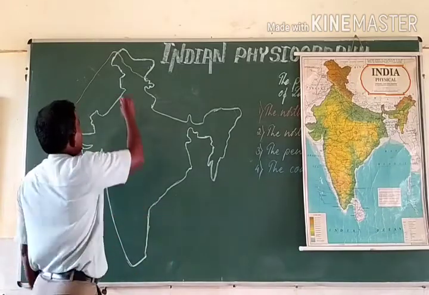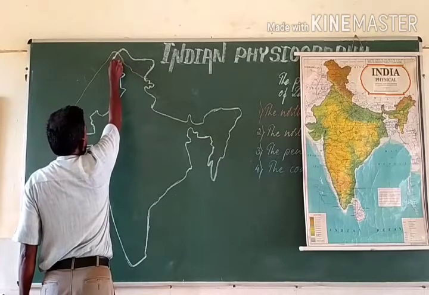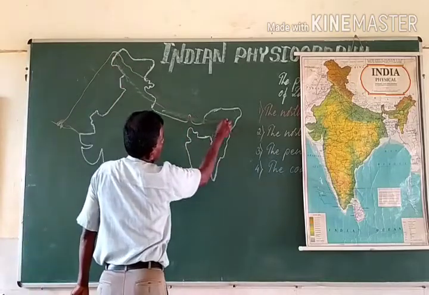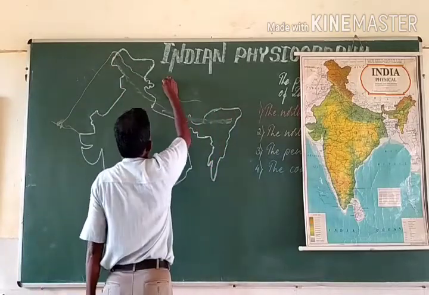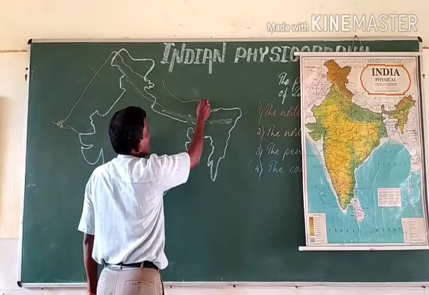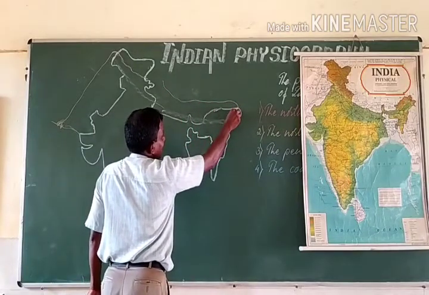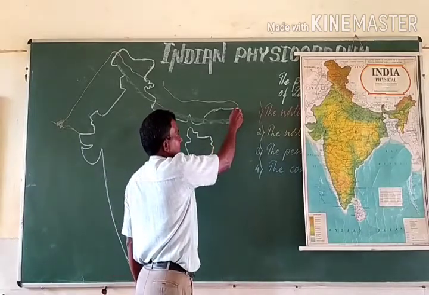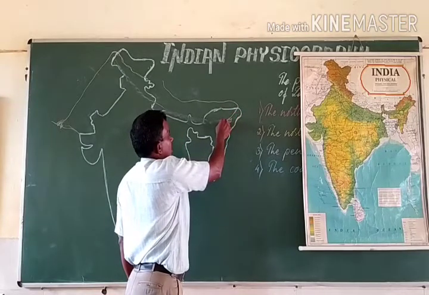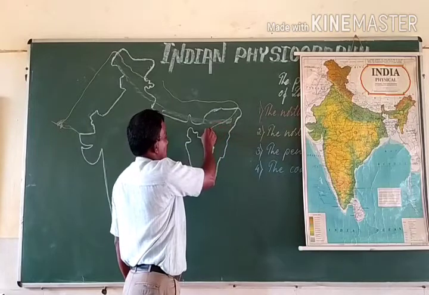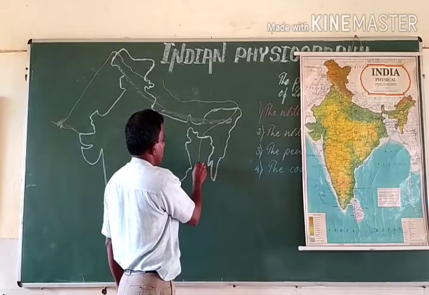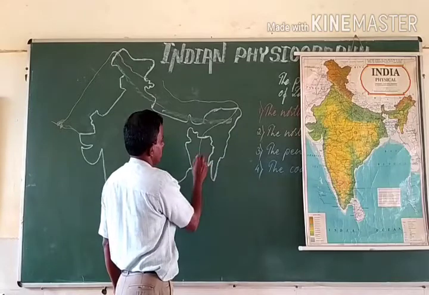Himalayan ranges. The Himalayan ranges have stretched from this Indus Valley or Indus Gorge up to the Brahmaputra Valley, which originates somewhere in the Himalayas, in the Tibetan Plateau, and flows northeastwards, enters India in Arunachal Pradesh through a narrow gorge, flows in the northeastern states and flows into Bangladesh and joins the Bay of Bengal in Bangladesh.